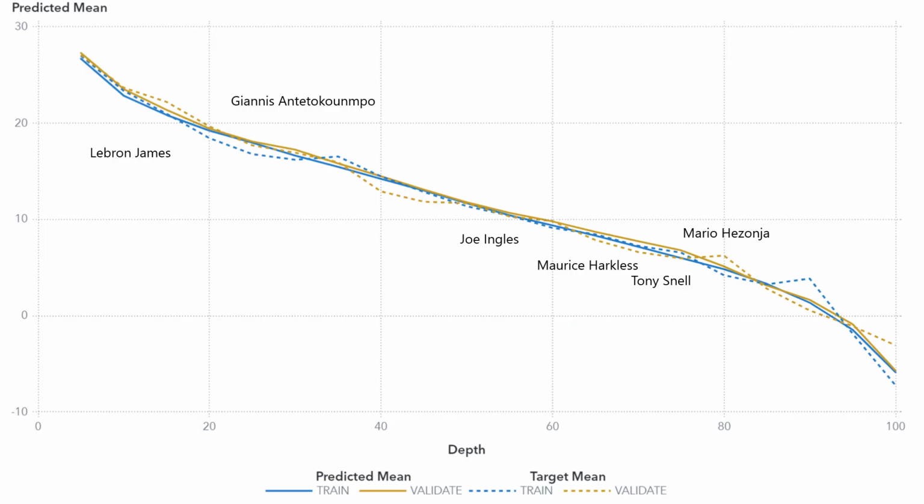This is the predicted mean against actual, and I've put each player on here on where they fall on the line. You want to see these lines superimposed on top of each other, which would be perfect, but that's pretty hard to get in the real world. You see some underfitting, some overfitting, but in solid you see the predicted and dotted is the target. And really it follows pretty well until the last probably 20% in the depth chart is where it really starts to get off a little bit.